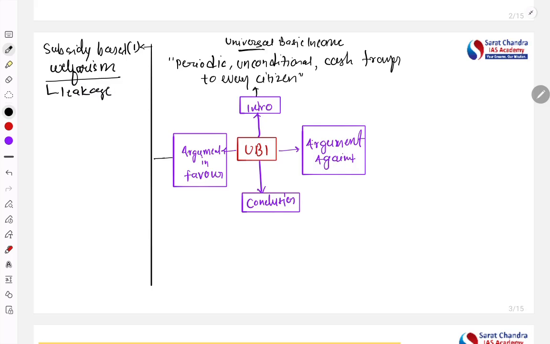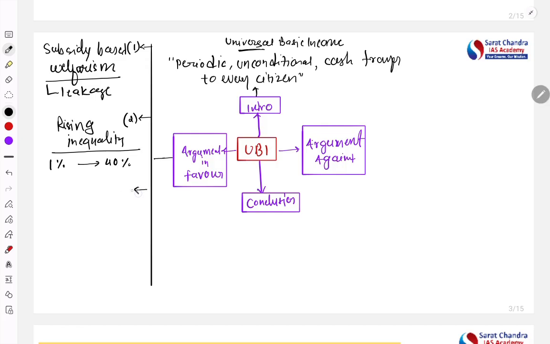You must have heard about leakage in the PDS system. That is one of the examples. So basically, the actual benefit is not able to reach the intended beneficiary. That is the first problem. Second is rising inequality. As per the World Inequality Database, the top 1% of the population own 40% of the national wealth. It shows the inequality. So such income redistribution can ensure income equality.